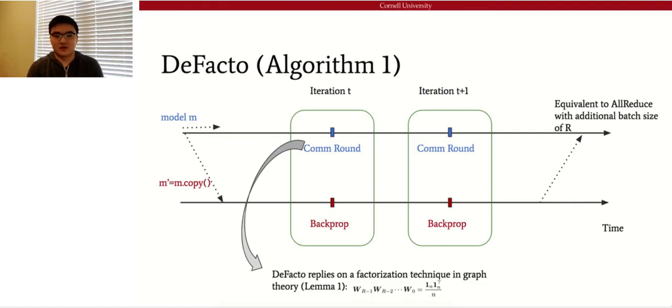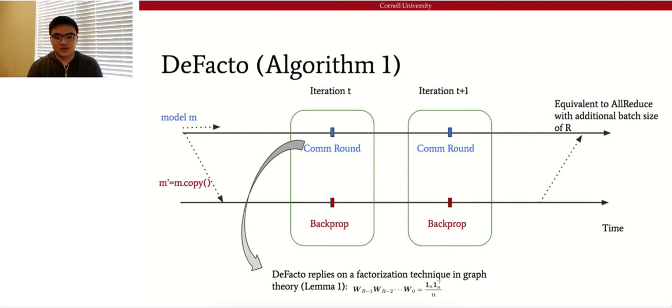Statistically, this algorithm is equivalent to all-reduce with an additional batch size of R. This is a good solution, but not ideal, because the phase length is fixed to be R, and this is still a centralized system in terms of the protocol layer. So we can implement it on a decentralized topology, but the protocol layer is still centralized.